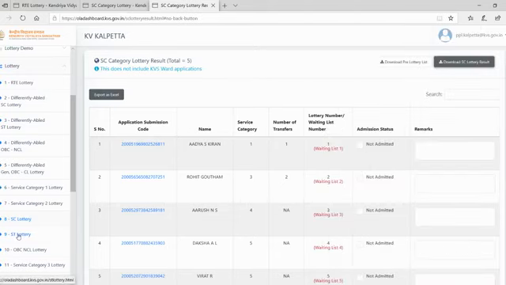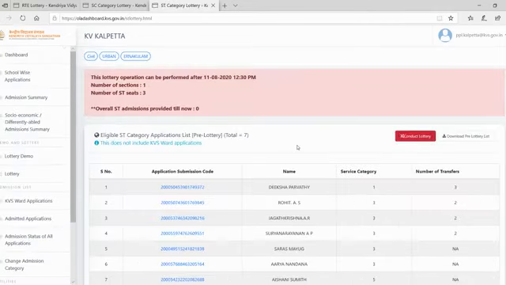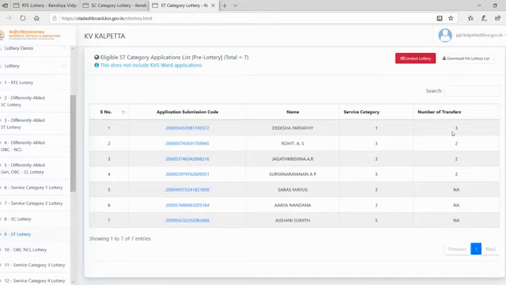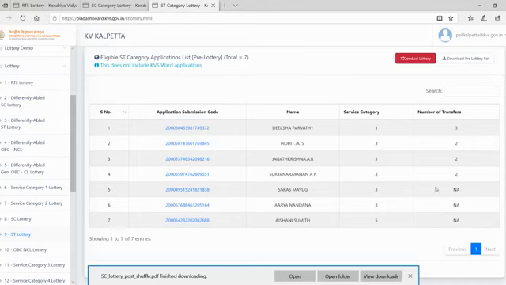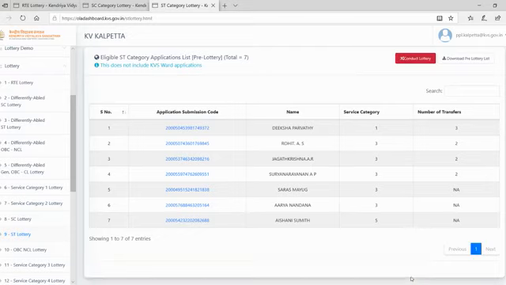Okay, now we'll go to the ST lottery. For ST, we have totally 8 applicants. Here in category 3, we have 2 transfers, 3 applicants. Again, with 0 transfers, 2 applicants in category 3, and 1 in the 5th category.